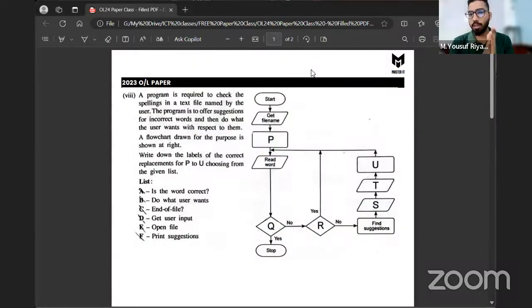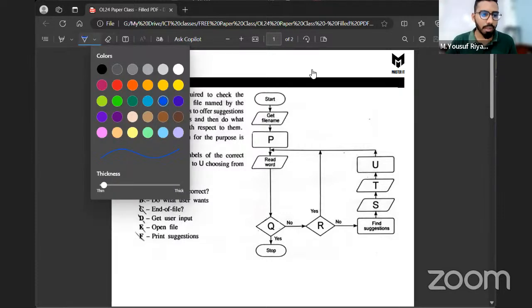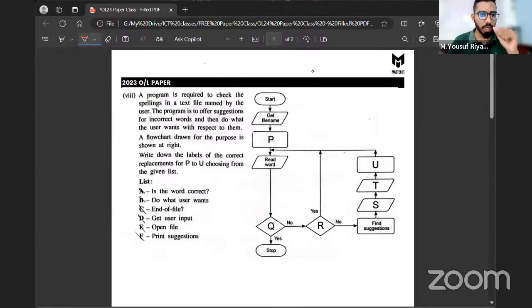Today actually we're going to start off with this question. We're going to start off with the 2023 O-level paper, and then we'll be moving on to certain random questions, right? So I'll first of all give you all the time to do the question. This is the 2023 O-level paper. It has two questions: the compulsory question and the selection question. So I'll give you 5 minutes to do this question.